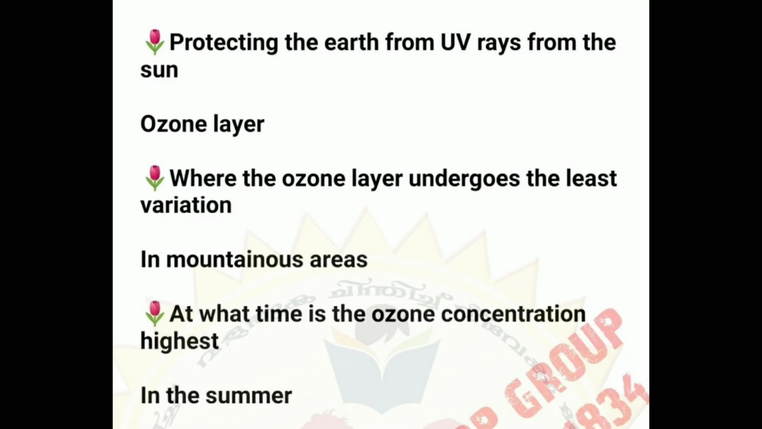An atmospheric protective shield for life on Earth is the ozone layer. Protecting the Earth from UV rays from the sun is the ozone layer. Where does the ozone layer undergo the least variation? In mountainous areas. At what time is the ozone concentration highest? In the summer. In the summer, ozone concentration is highest.